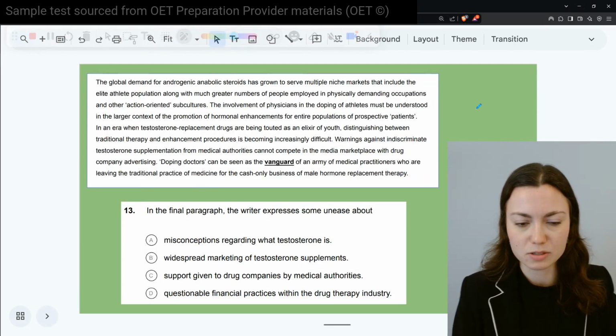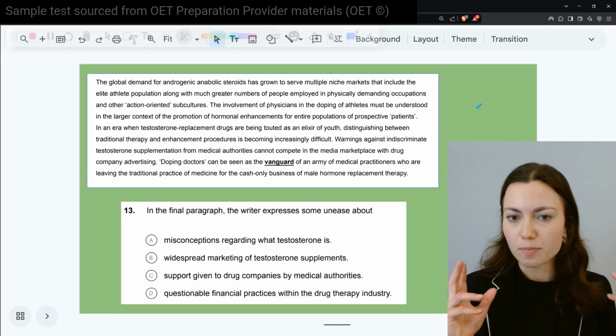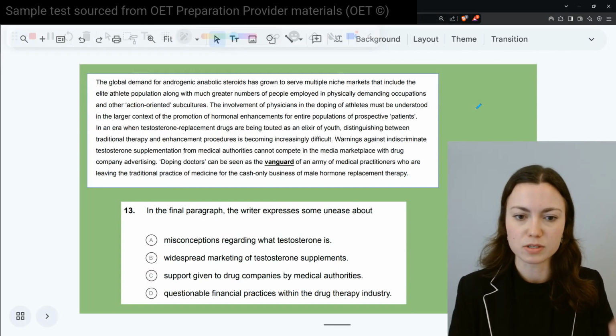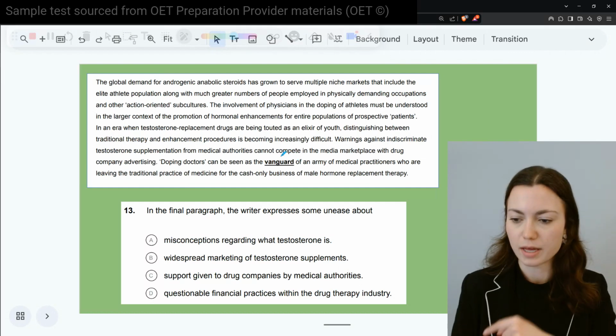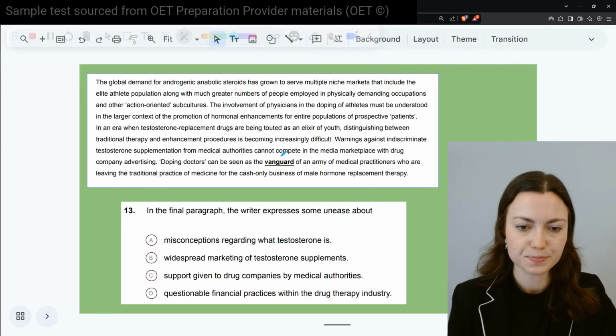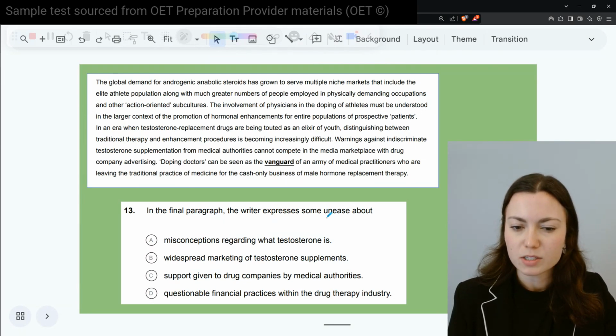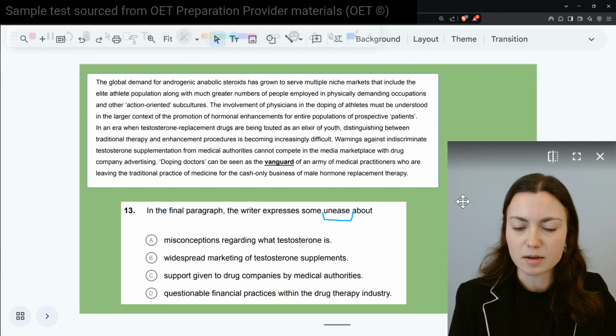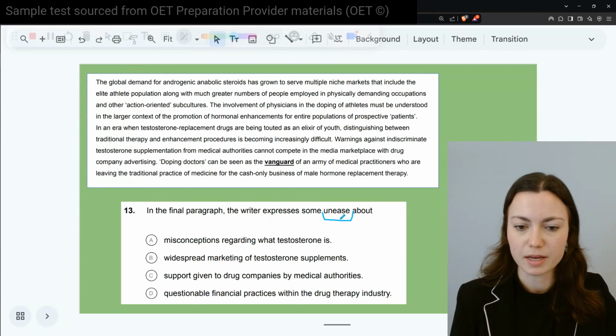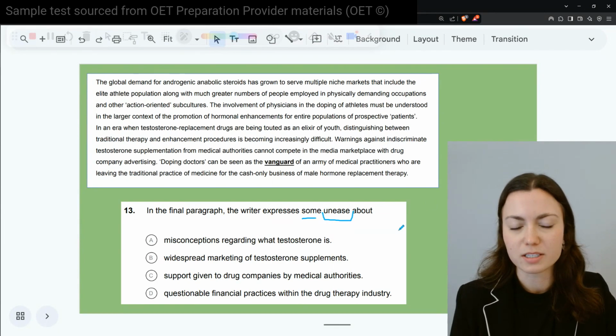Number 13. So number 13 and 14 are both using this same paragraph. So you'll notice right away, Vanguard, we'll get to that in our next question. All right, but for this one, in the final paragraph, the writer expresses some unease about. Okay, this is a tough question. I'll tell you that right away.